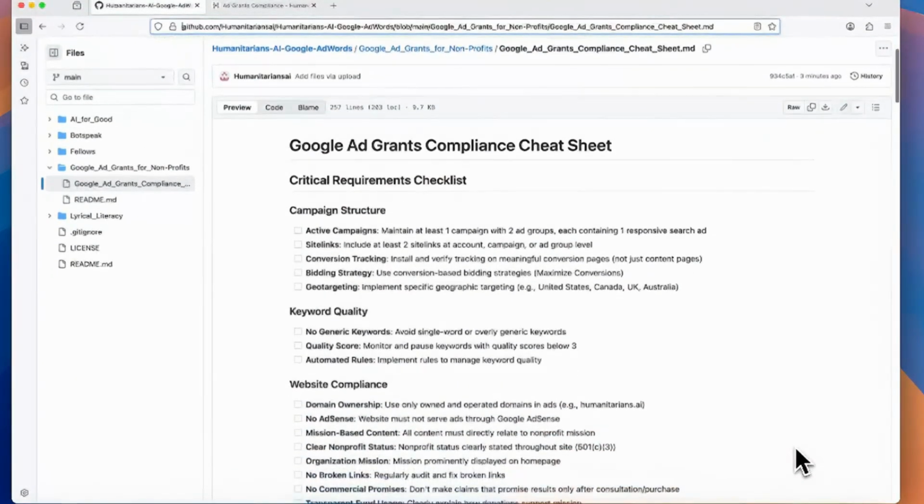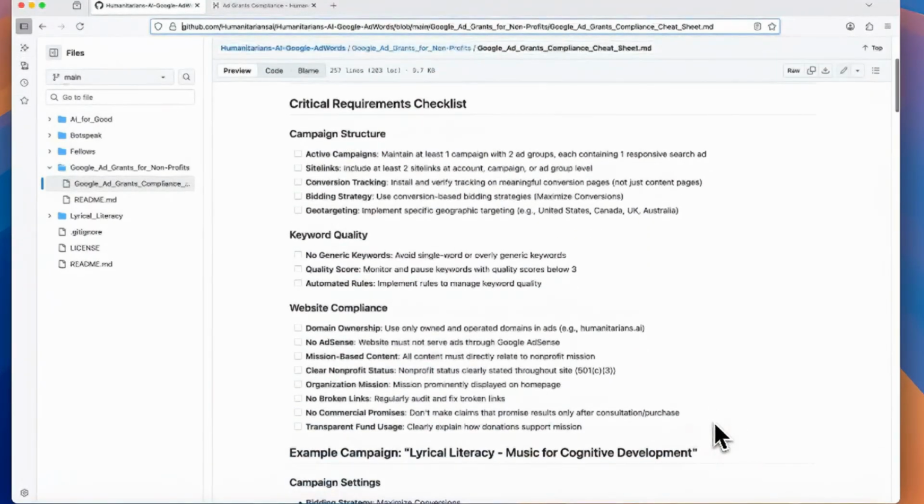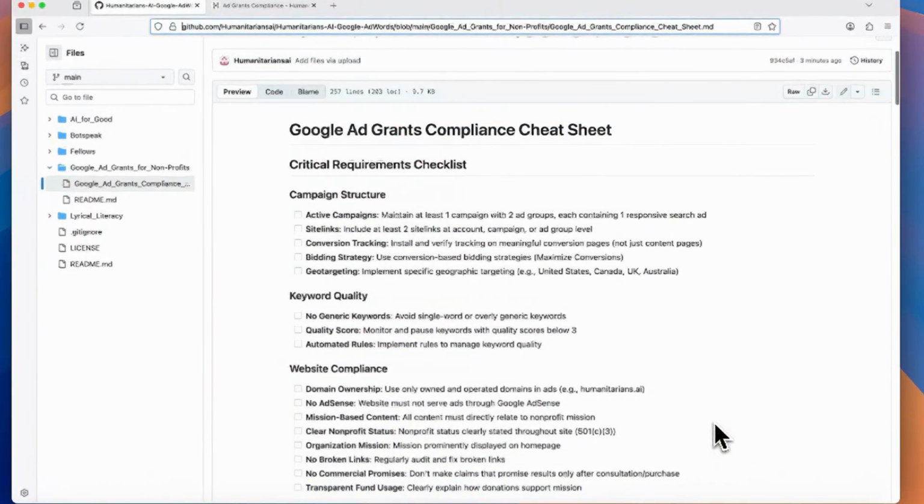Okay, Professor Bear here. We're going to continue this series on the Google Ad Grants. I came up with a little compliance cheat sheet. So we're going to talk a little bit about what the requirements are to our best understanding.